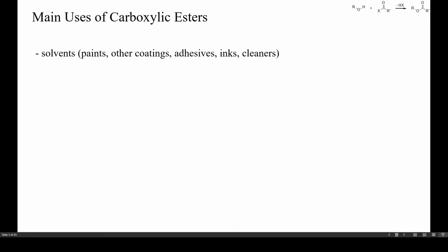Carboxylic esters are useful compounds for a number of different applications. One important field is their use as solvents for paints, coatings, adhesives, inks, or various cleaners. For this application, esters with low boiling points, low toxicity, and a short environmental half-life are preferred.